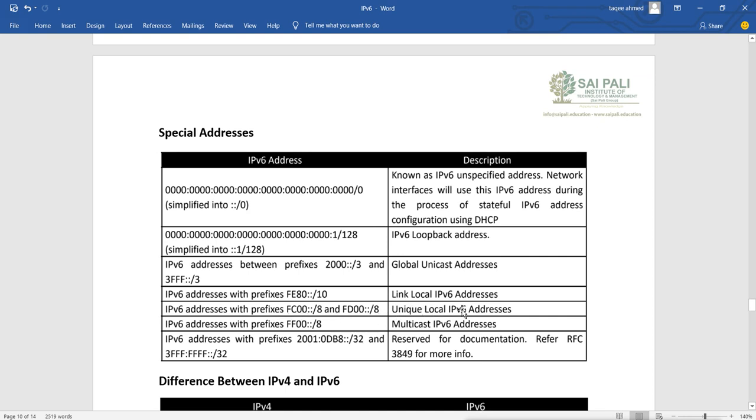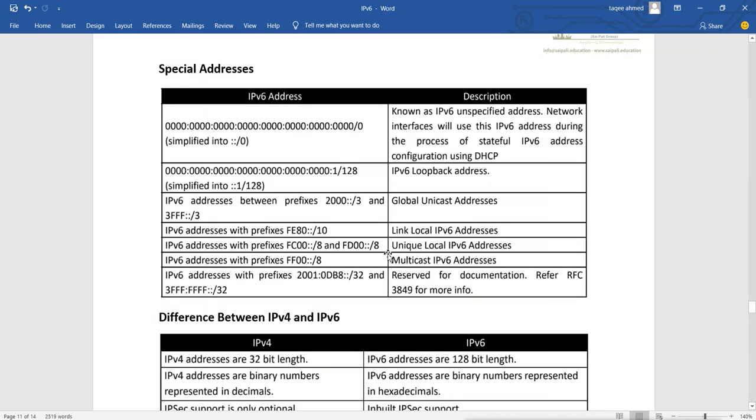This is like a private address of IPv4, but because we have lots of addresses in IPv6, we don't need private addresses. So this one is not properly defined, and maybe in future we will not see unique local addresses, because we can use public addresses directly on devices. Still, they have left this range for private addresses. It is called unique local.